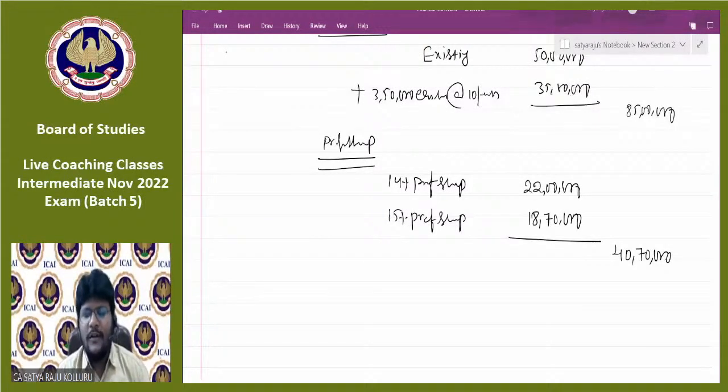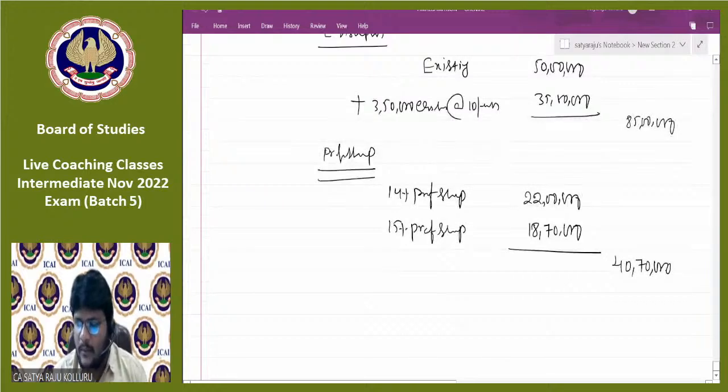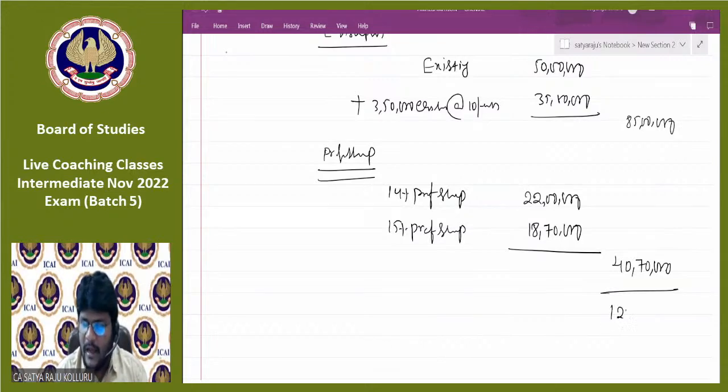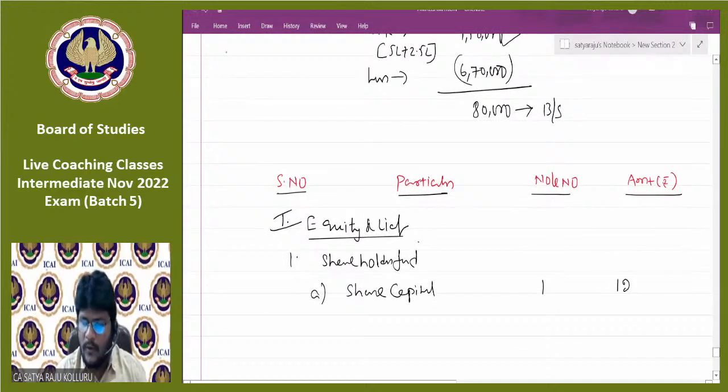Guys, sir, if journal entries in the books of purchasing company will be there, then only I can provide the balance sheet. If you are thinking like that, then you are unable to resolve the problem. Even though journal entries in the books of purchasing company are not asked, you are in a position to resolve the problem. Do you understand? Now, may I know the total amount of the capital we need to put under the balance sheet? 85 plus 40.7, which is 125,70,000. Am I right, guys? So go up, 125,70,000. Is my computation correct, guys? All of you with me?